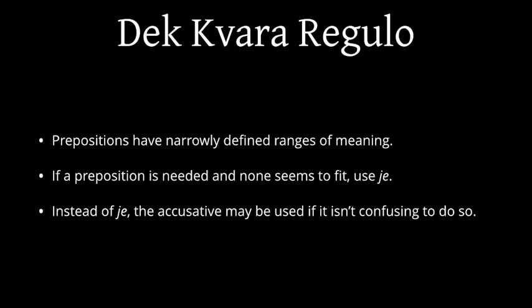The 14th rule says that prepositions have narrowly defined ranges of meaning. You should not be using ĉe, which means at in the sense of a place, to describe time, for example. If you need a preposition and no preposition seems to fit, you use the preposition je. And if it's not confusing to do so, you can use the accusative case instead of using the preposition je.